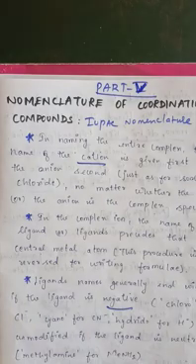IUPAC nomenclature. Last class we saw the rules to be followed for naming a coordination complex. Suppose a negative ligand is there, what name will be given: cyano, hydrido, chlorido. Likewise, for a neutral ligand, it is aqua, ammine. So we are going to see some more compounds for that.